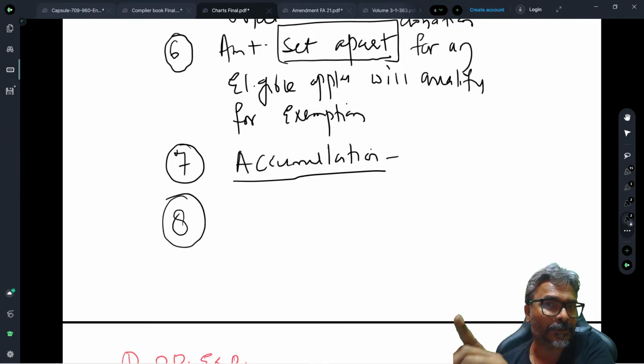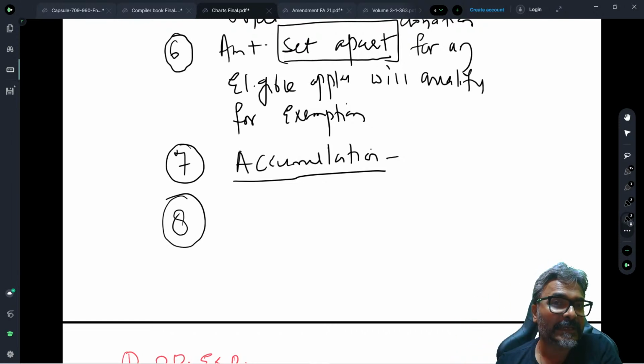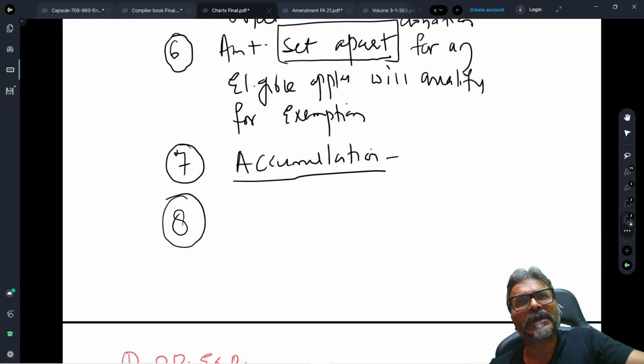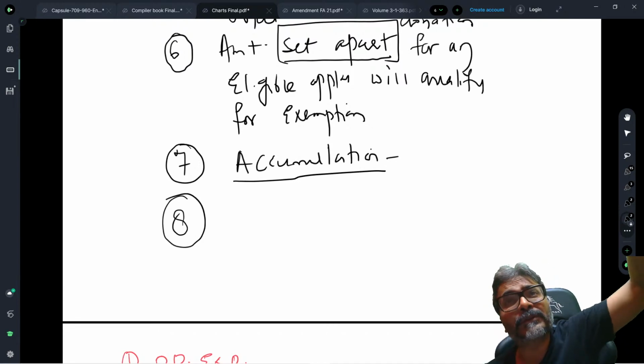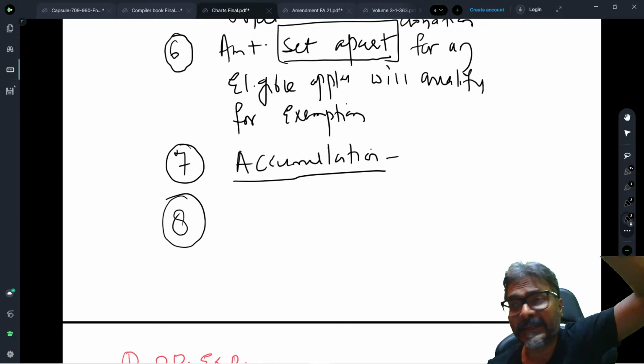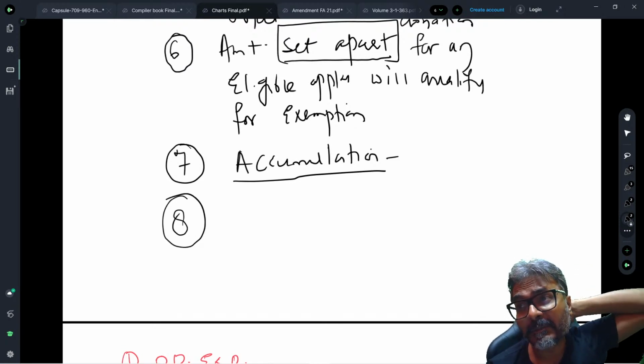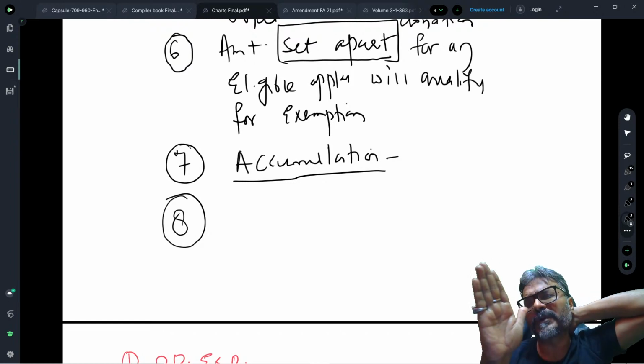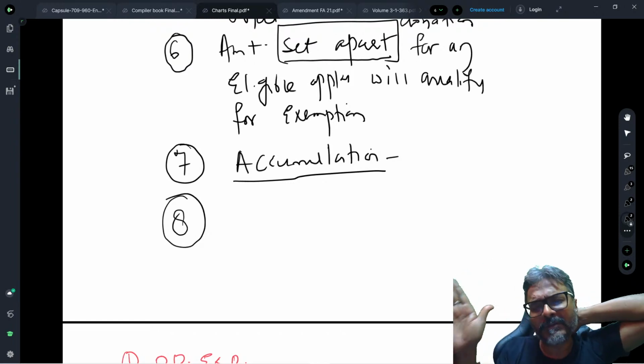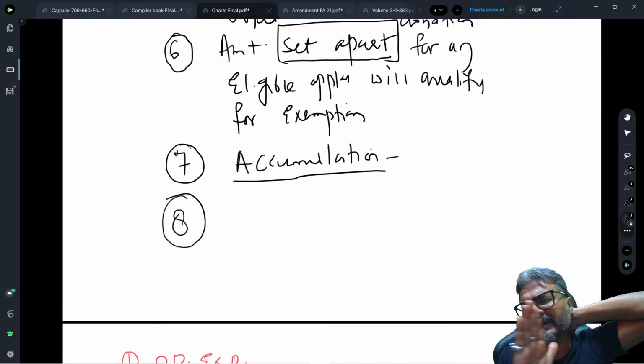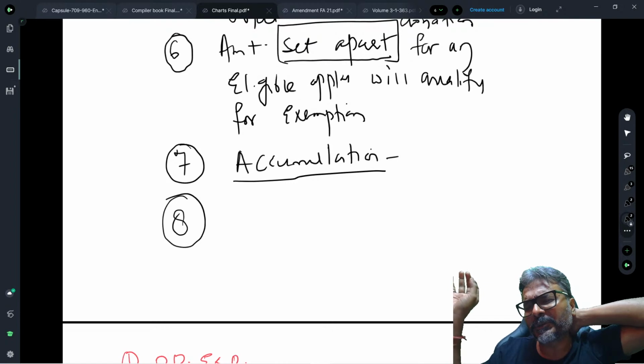This was the examination question. So there is a bit of flexibility which has been given to the trust: you have thought of accumulation primarily, but there is no hard and fast rule that if you cannot do that particular application for which you have made the accumulation, it will be considered as a default. You can definitely use this income for some other object of the trust, and still there will not be any consequence of deemed income or any consequence of default.